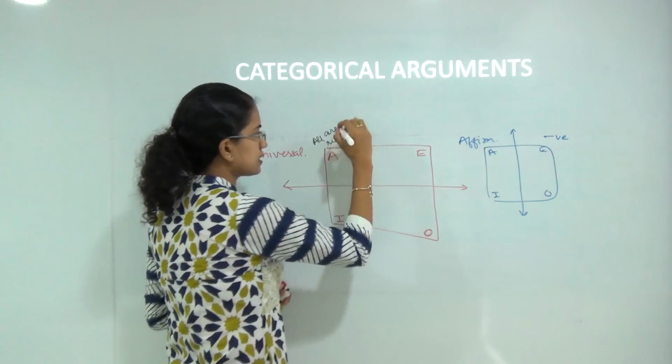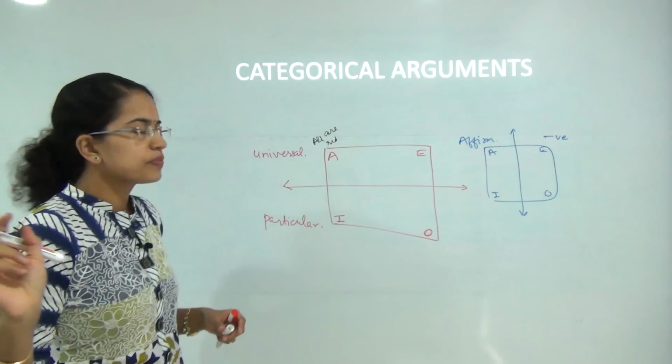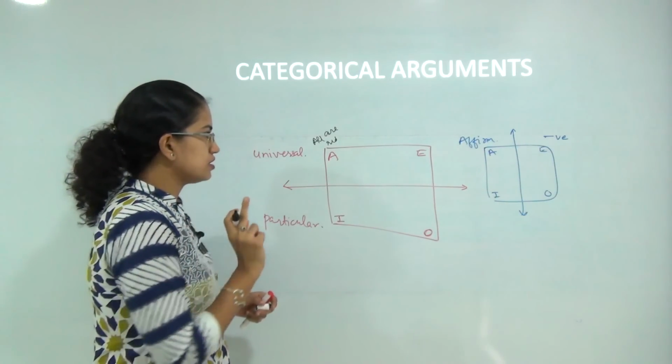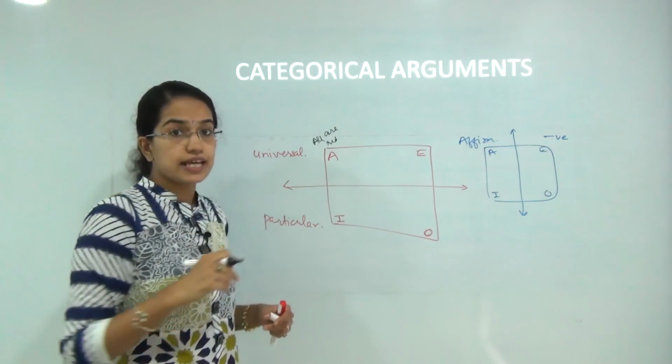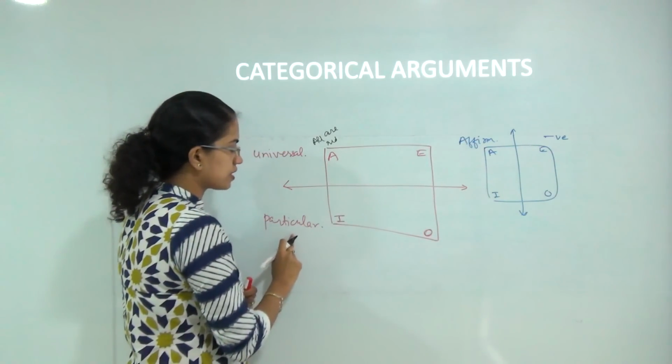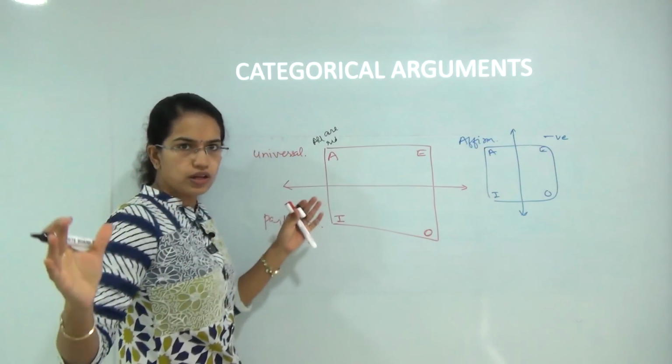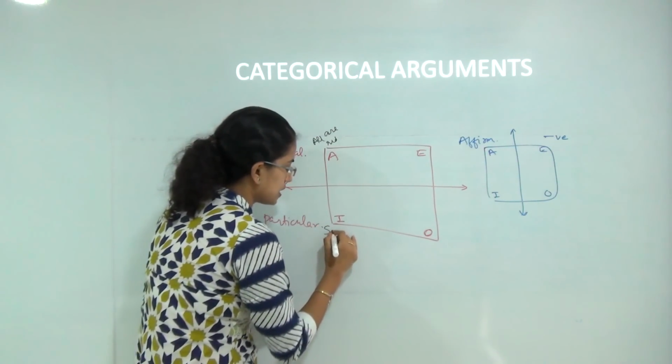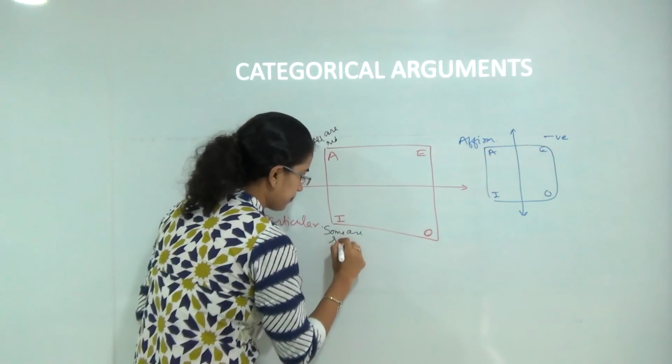I am taking the same example that I used in my previous lecture on square of opposition. So if I say all are red, this is affirmative, but this one is particular. So rather than using all, I am using some. So I am saying some are red.